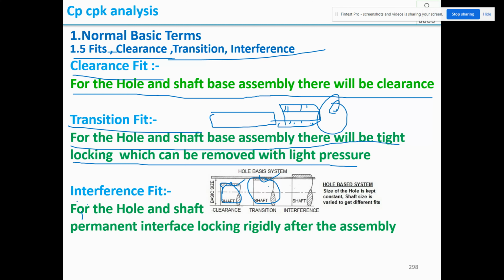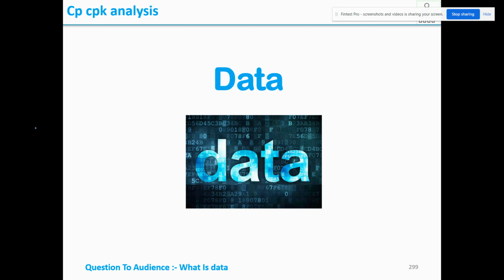And the third one is interference fit. For the hole and shaft, permanent interference locking rigidly after the assembly. So like this, interference will be there where there is a chance that the hole can expand during the assembly or the shaft can compress. This is a permanent fit where it is very difficult to remove. This is called interference fit. So now you understood the different types of fit. Next we are going to see what is datum.